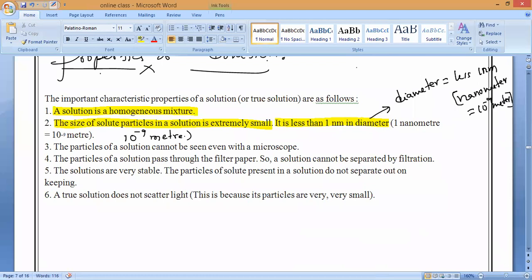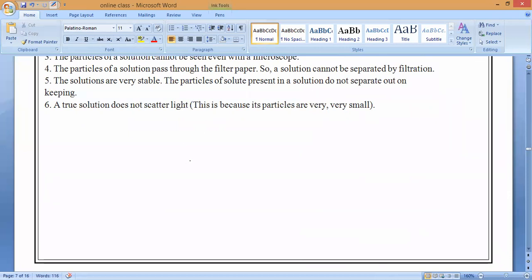Okay. Next, the particles of a solution. Sir, 10 power minus 9 means 9 by 10, right? Not 9 by 10. It is 1 by 10 power 9. Okay, sir. I will say that also, if people don't know, correct. So you know that already: 1 meter is equal to how many centimeters? 1000.